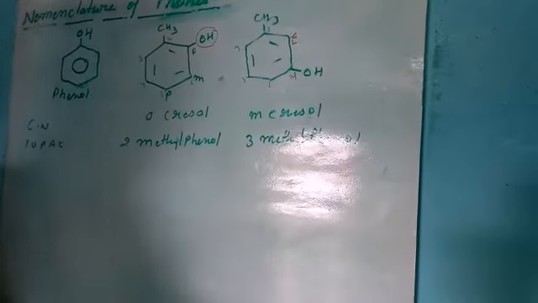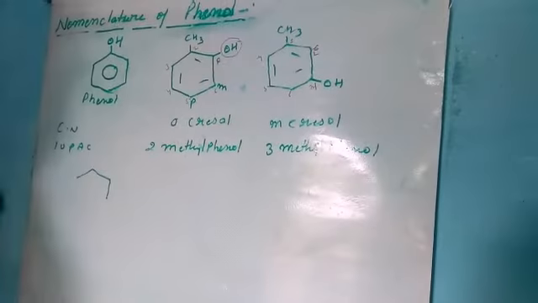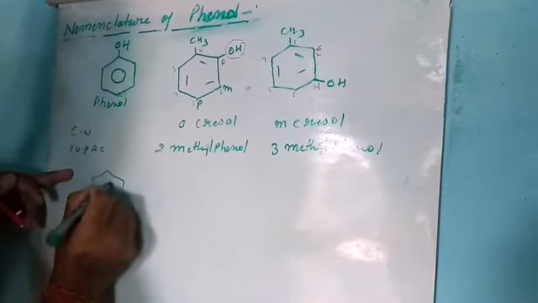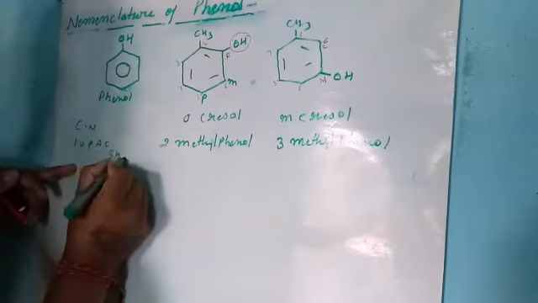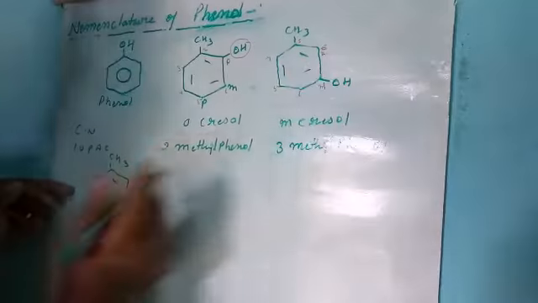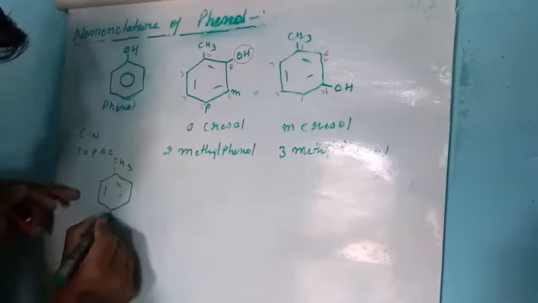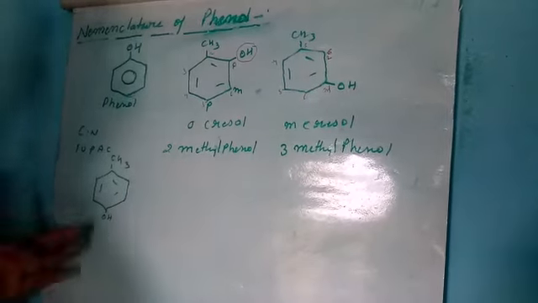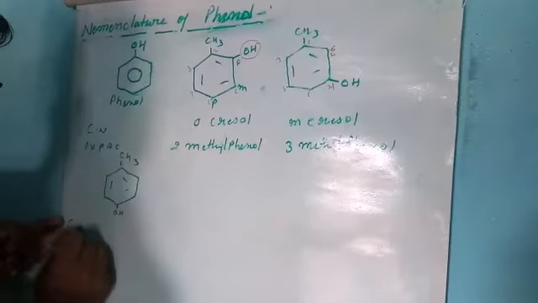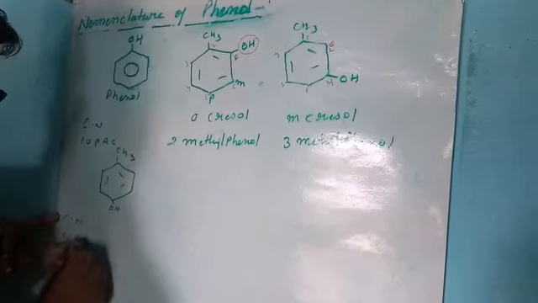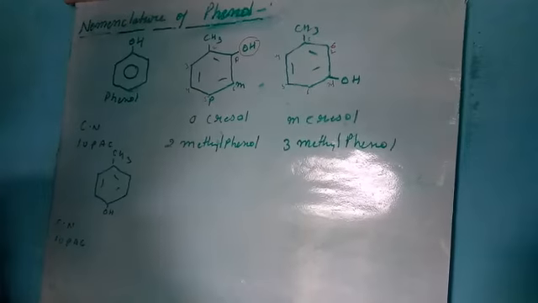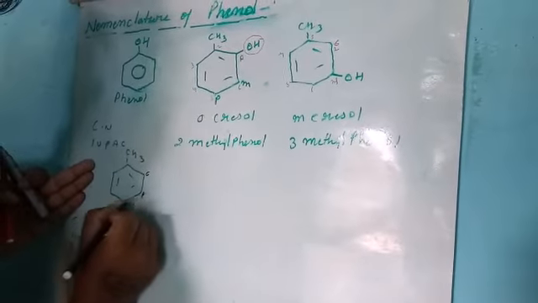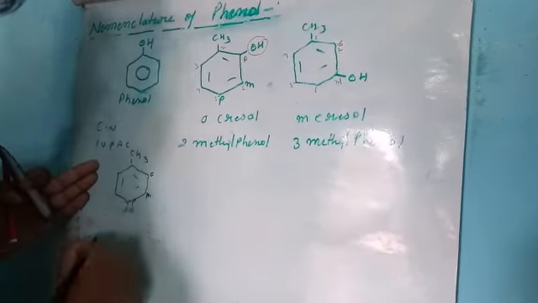The next case: in this compound the hydroxyl functional group is in the para position. What is the common name and IUPAC name of this compound? For the common name, this one is ortho, meta and para.